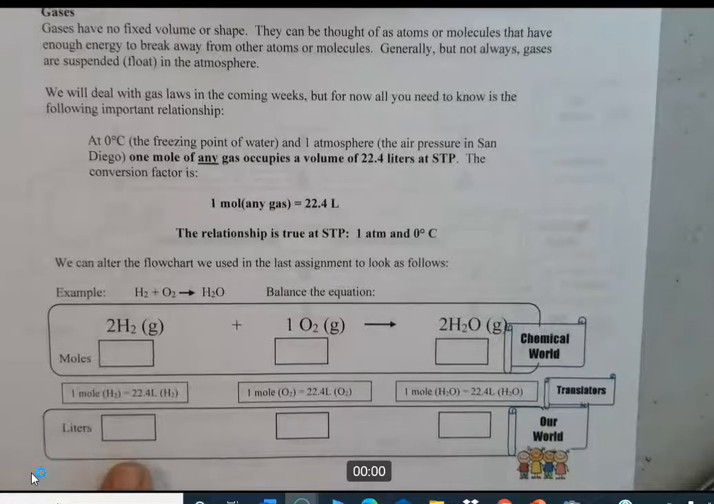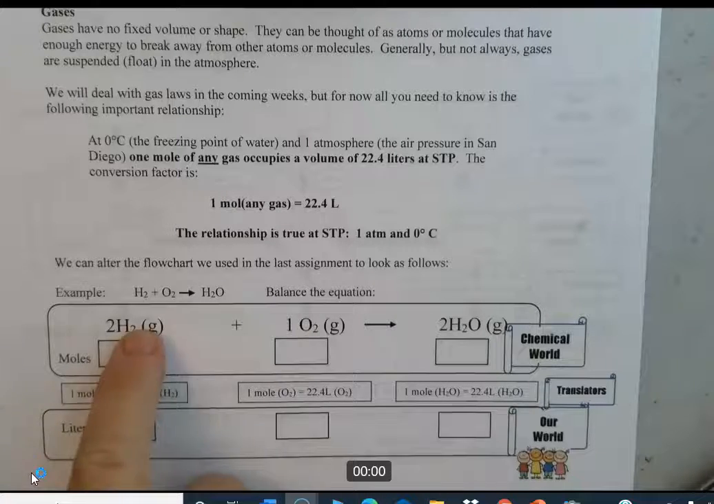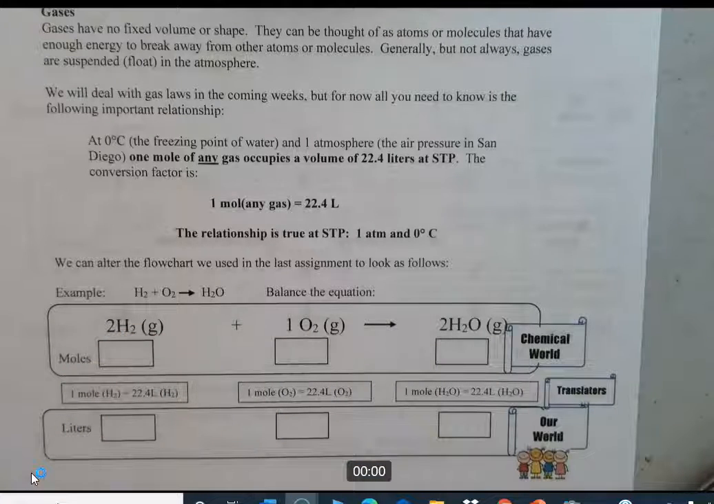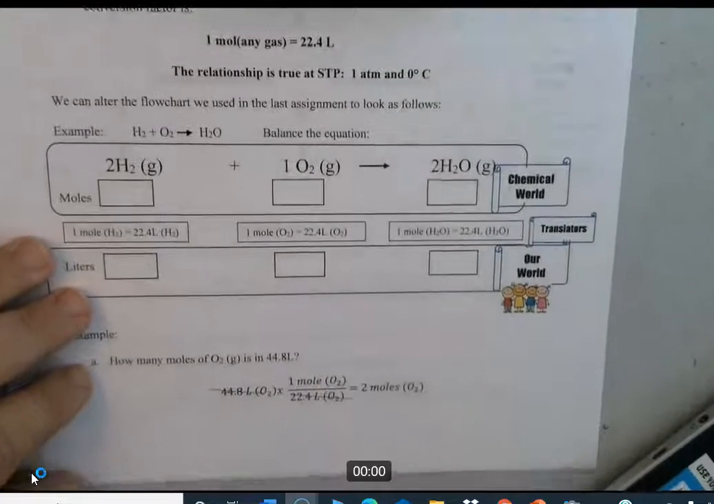So if you have liters of gas out here in our world that you measured in some container, you have to make that standard conversion of 1 mole equals 22.4 liters in order to get inside the chemical equation, where you can find the relationships between those elements or compounds. So let's go ahead and just work a quick sample problem here.